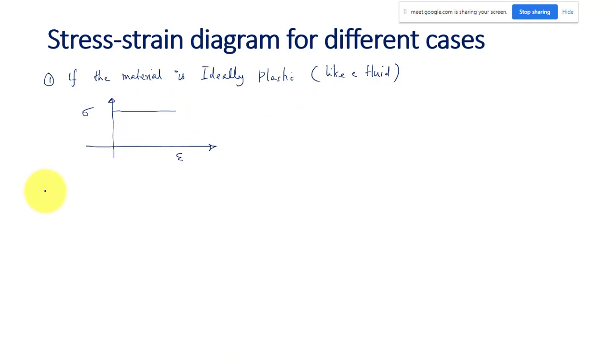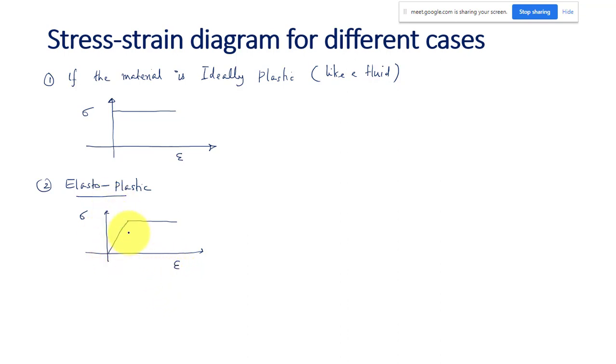And second, if the material is elastoplastic, this will be asked in the objective exam, and options will be given. I am not discussing it in the form of questions now, but it can be in the form of MCQ. So this is the stress strain diagram for elastoplastic.